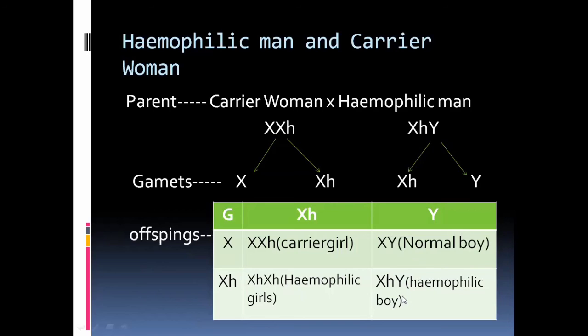These are the problems. Here you have to consider, one is a carrier girl, one is a normal boy, and one boy and one girl are suffering from hemophilia, but the girl dies before birth. This is the concept of hemophilia disease. Okay, thank you.